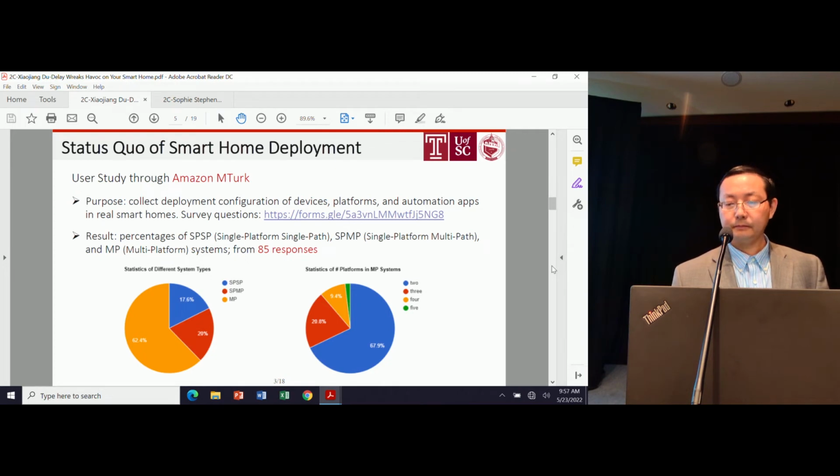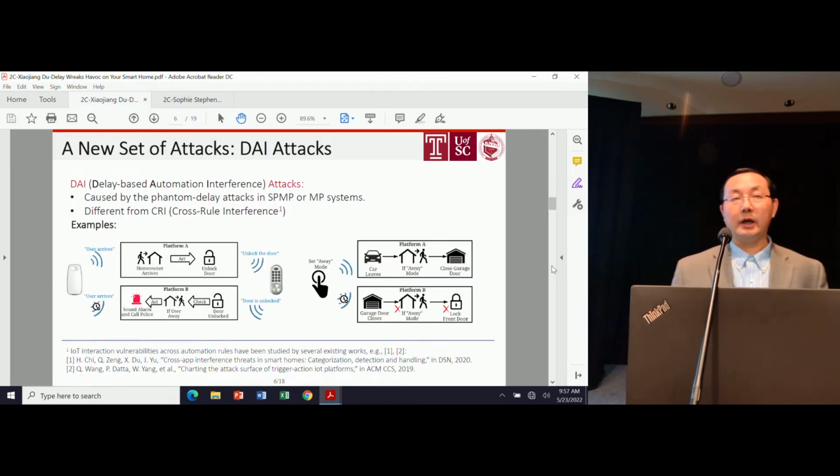All right. So again, there are two main reasons. One is the phantom delay attack, which we published in another paper, and the other reason is the multi-protocol or multi-platform setup. We found what we call the delay-based automation interference attack. In short, we call it the DAI attack. There are some important differences from cross-rule interference. I don't have time to explain that right now, but if you're interested, you can ask me.